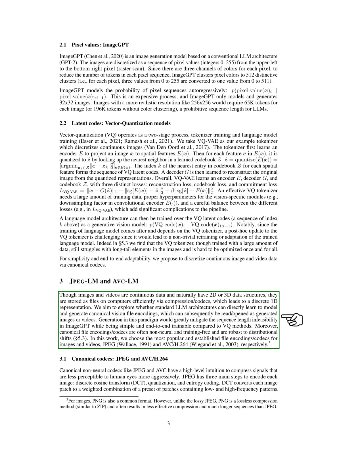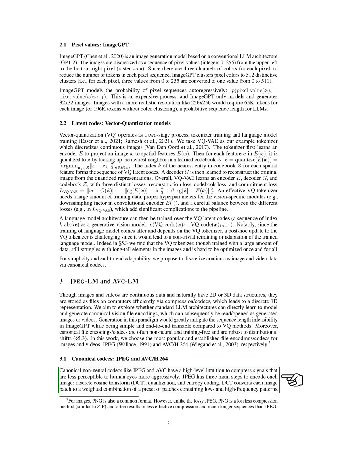Section: Canonical codecs, JPEG and AVC H.264. In this section, we discuss canonical codecs like JPEG and AVC H.264. These non-neural codecs compress signals that are less noticeable to the human eye more aggressively. JPEG encoding involves three main steps.